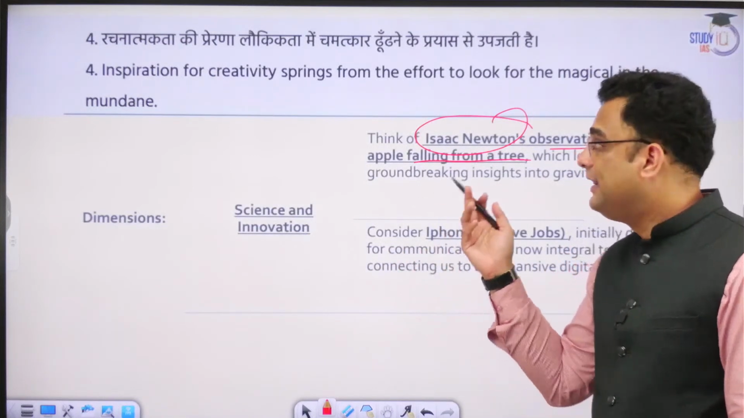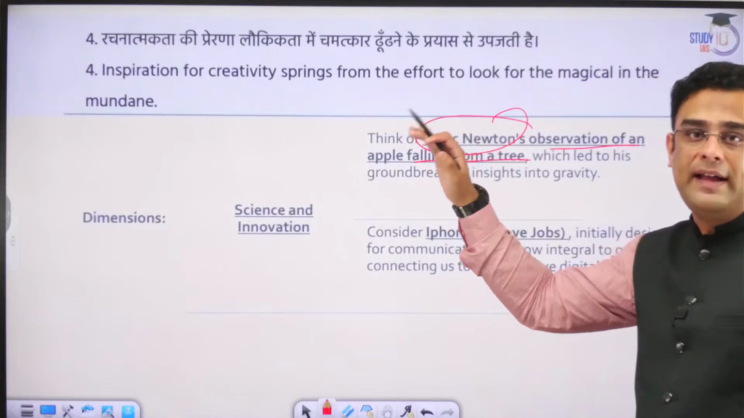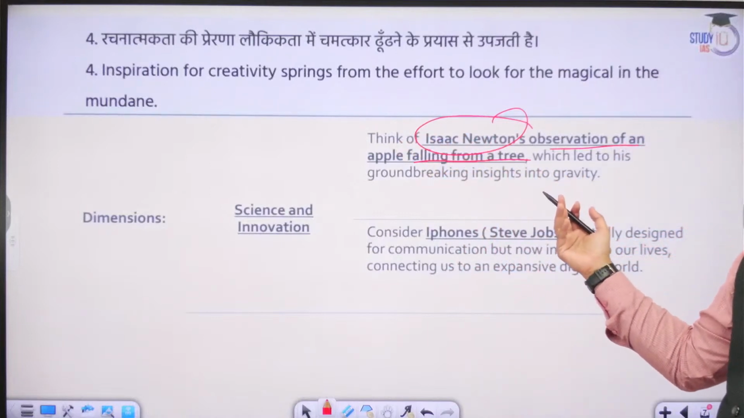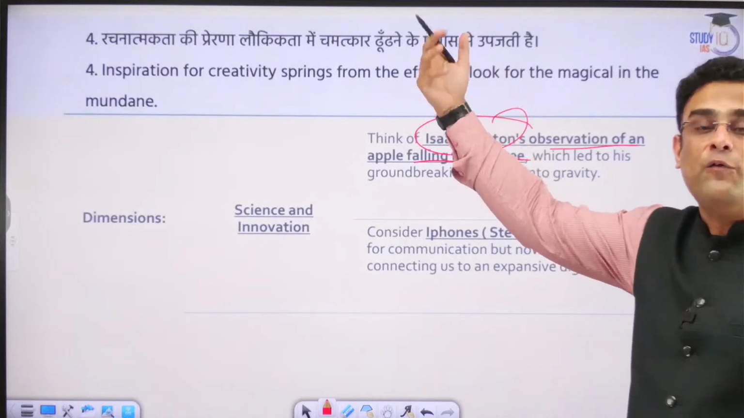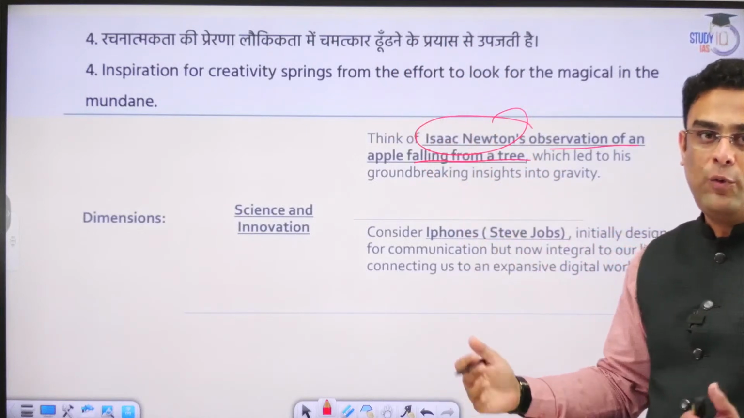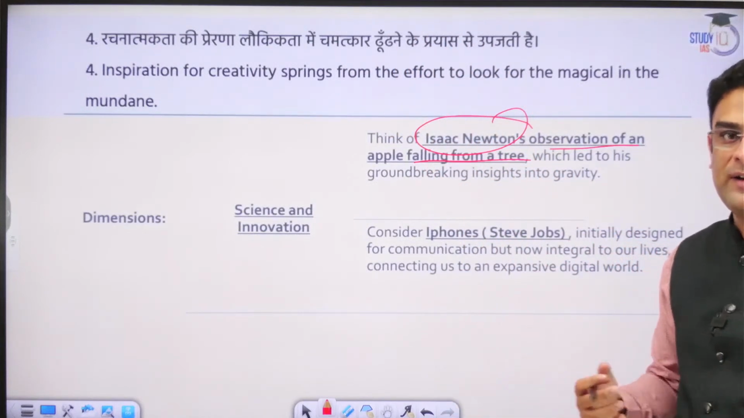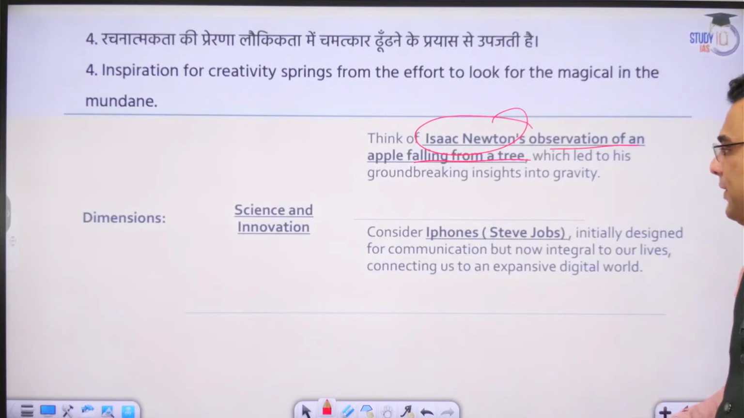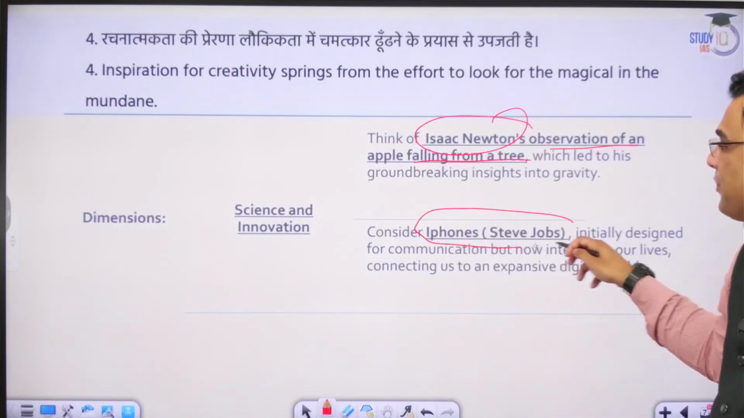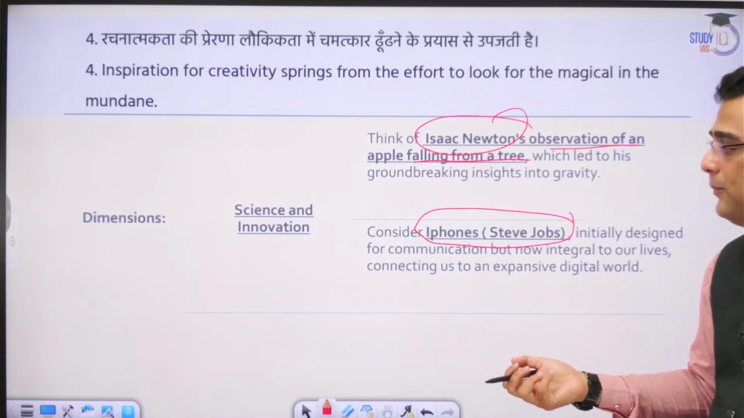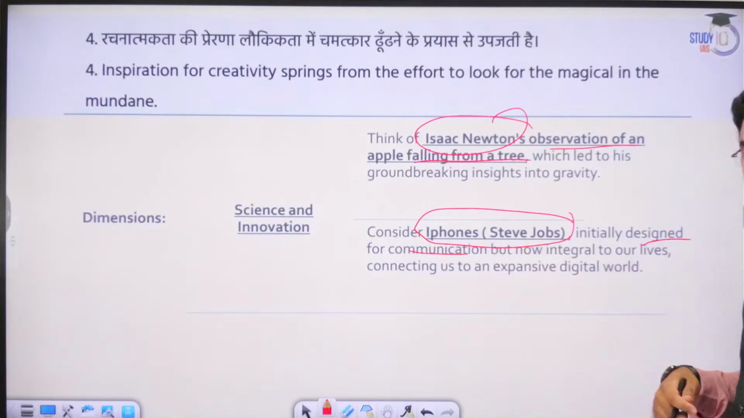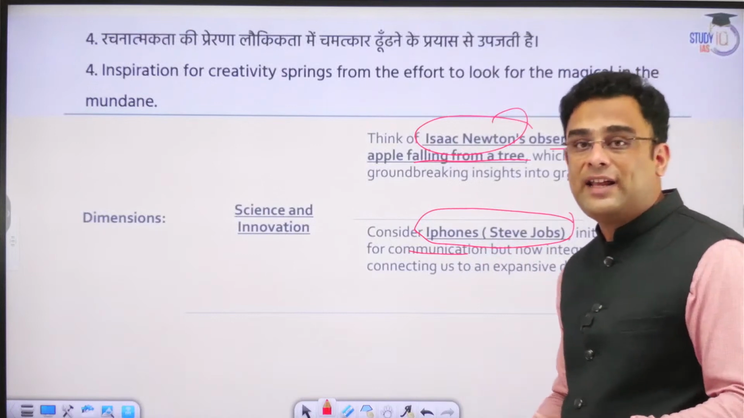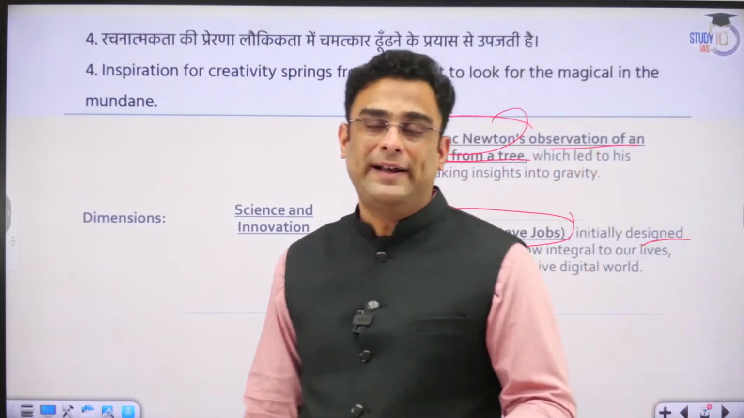But then in that mundane thing, Newton saw something different, and consequently it led to the development of something very crucial, which is so much at the base of all our modern science and technological development. Same is the case with the development of iPhones also. iPhones were initially designed only for communication. Now see how many different types of services they are providing.